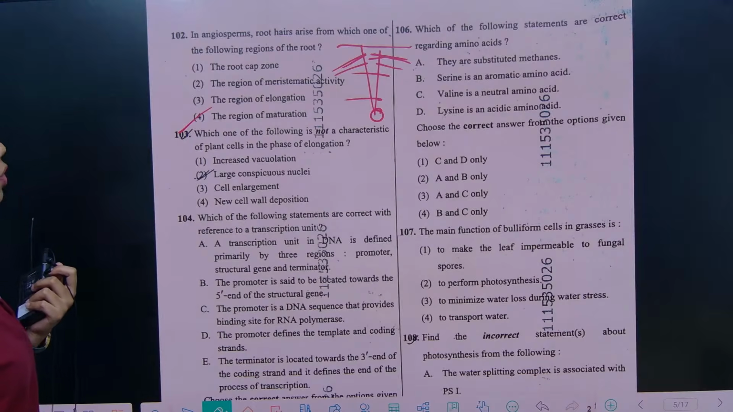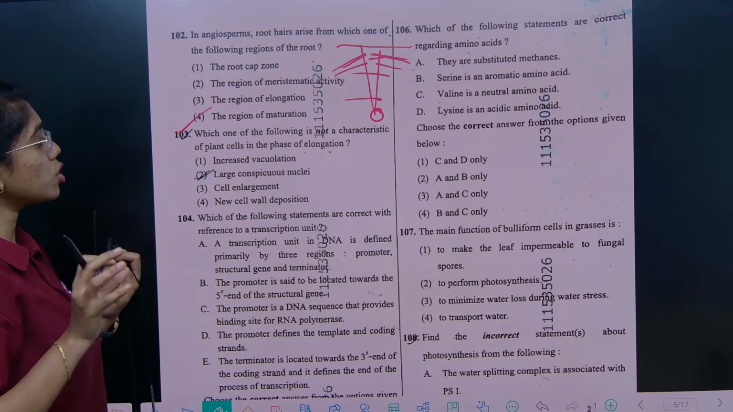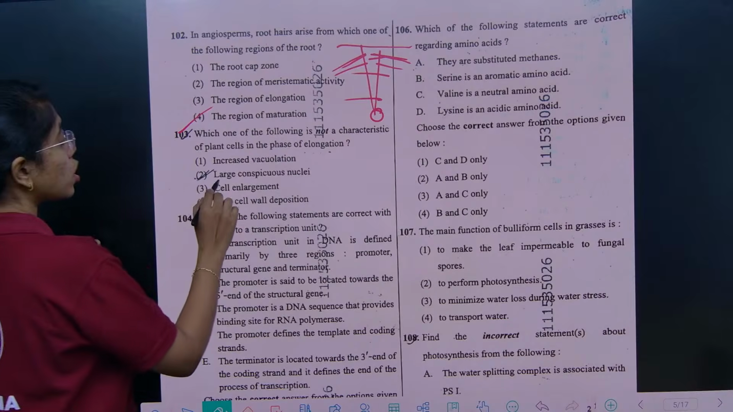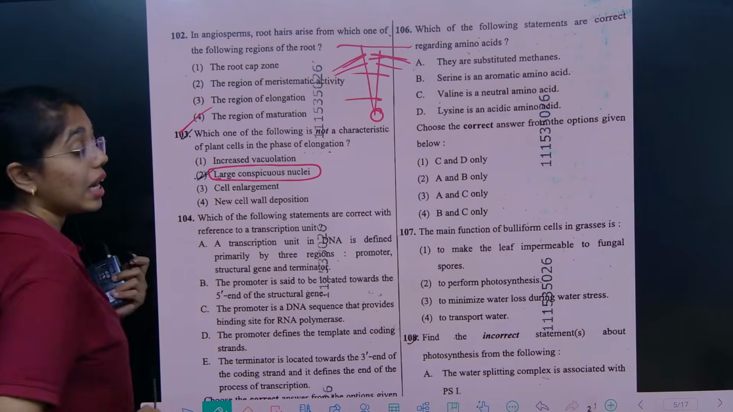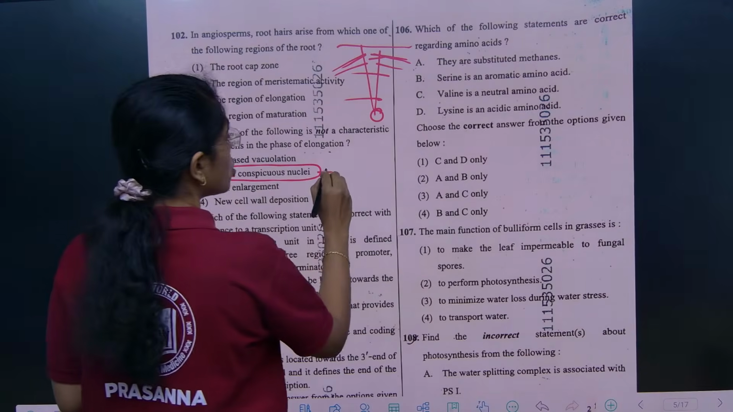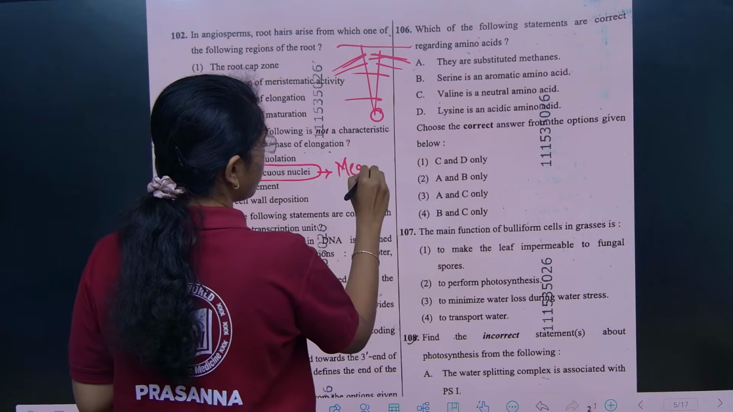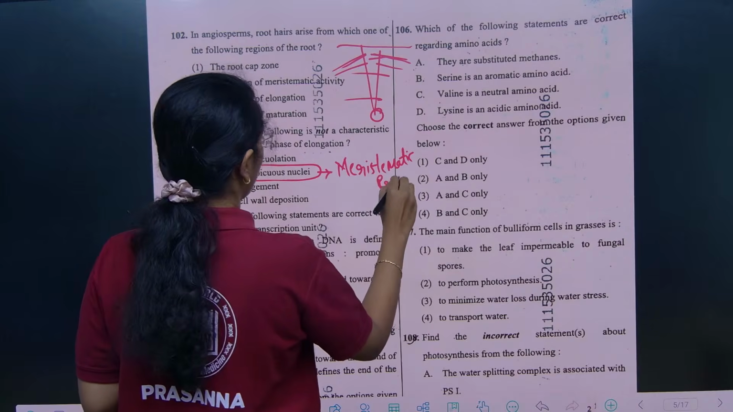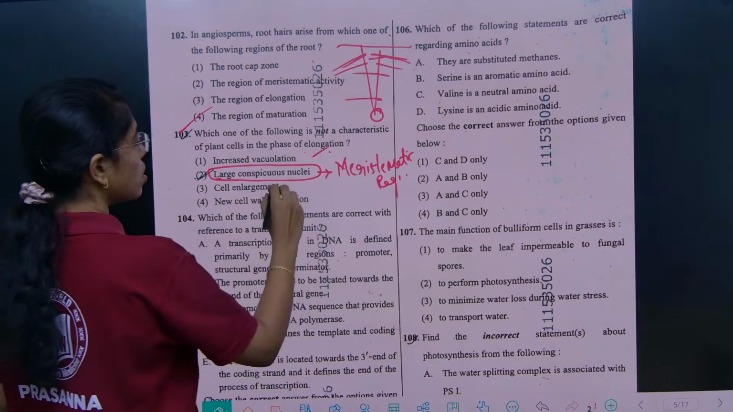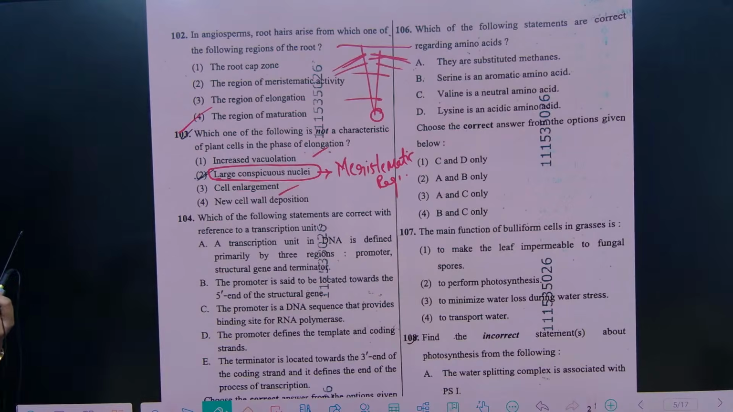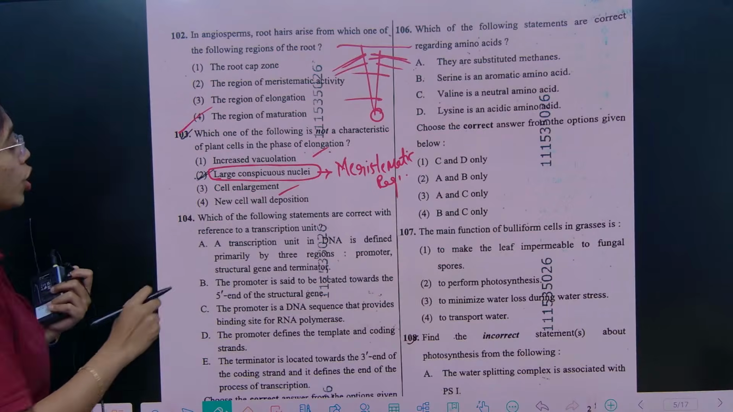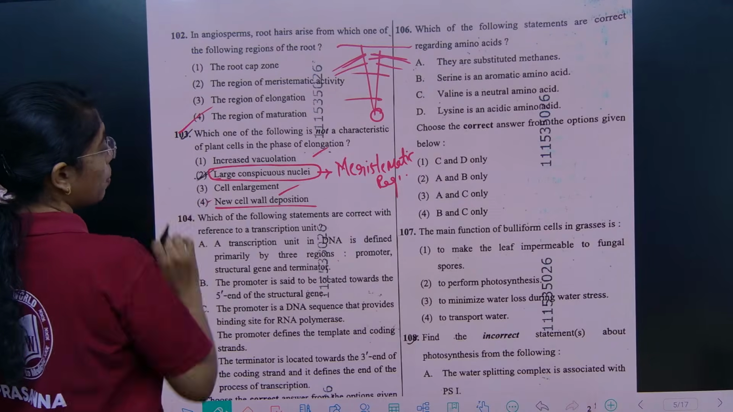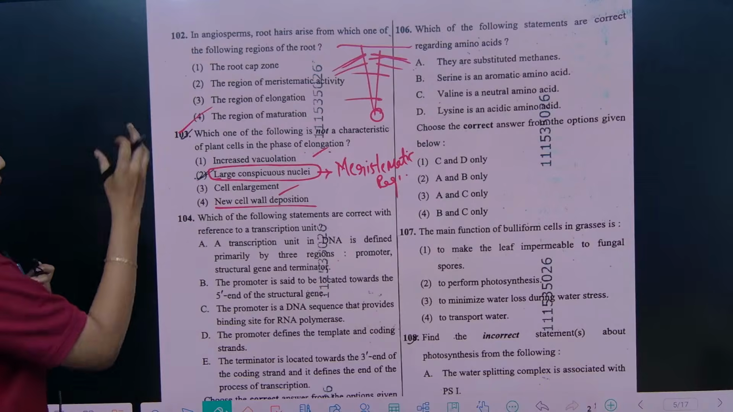And then, which one of the following is not a characteristic of plant cells in the phase of elongation? Which is not a characteristic? Large conspicuous nuclei. Okay, large conspicuous nuclei is a characteristic of the meristematic region. Increased vascularization and cell enlargement are characteristic features of the elongation phase. New cell wall deposition is the characteristic feature of the maturation phase. Okay, so this is about this.